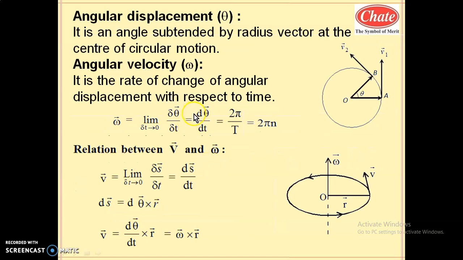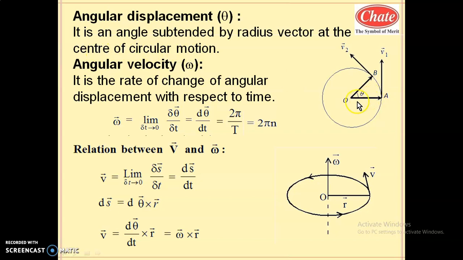Let us study the physical quantities involved in this rotational dynamics. So the first physical quantity is angular displacement. Students, you are aware of this term as angle. In mathematics this is called angle, in physics it is called angular displacement. It is used to measure rotational displacement or circular displacement. So what is the definition of angular displacement? It is denoted by theta. It is the angle subtended by the radius vector at the center of circular motion.